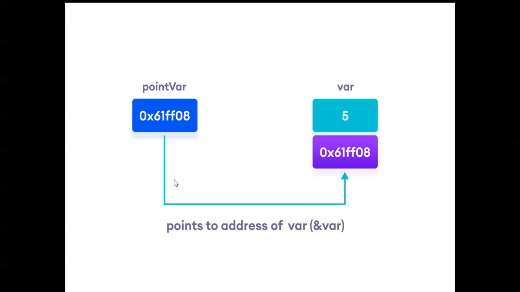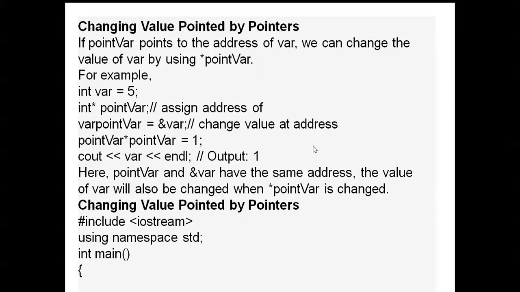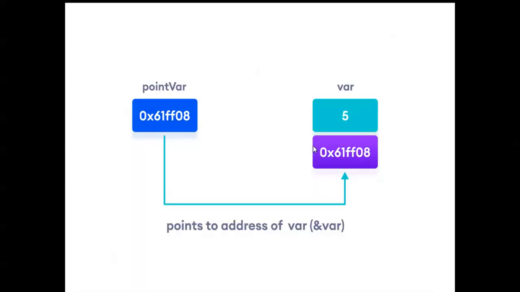Okay, next here you can see the variable is 5. This variable var value is 5, and that value 5 is stored at a particular memory address. Another pointer variable is there, and that pointer variable stores the address of another variable. This is a variable and this is also a variable. Var is a variable and pointer var is also a variable, but a pointer variable stores the address of another variable. That is the definition of a pointer: a pointer can store the address of another variable.